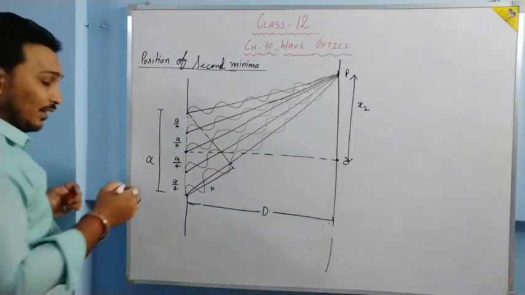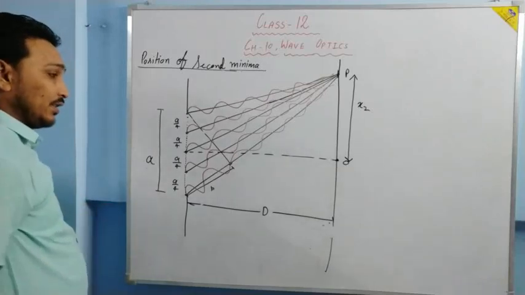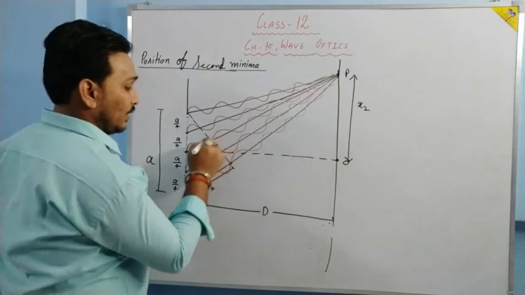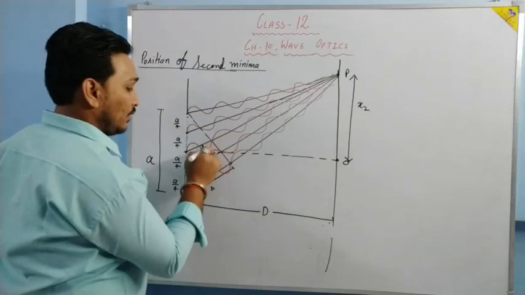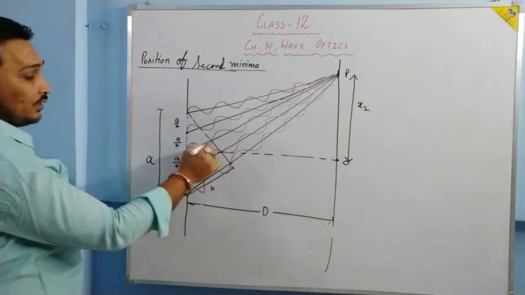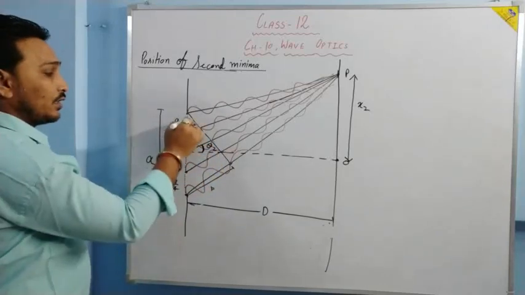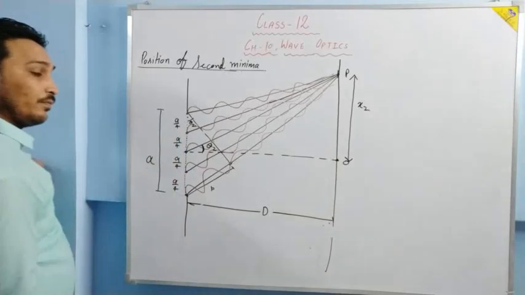So now let us define the angles and let us understand the positions also. If this very angle is theta 2, already we have discussed that this angle is also theta 2.